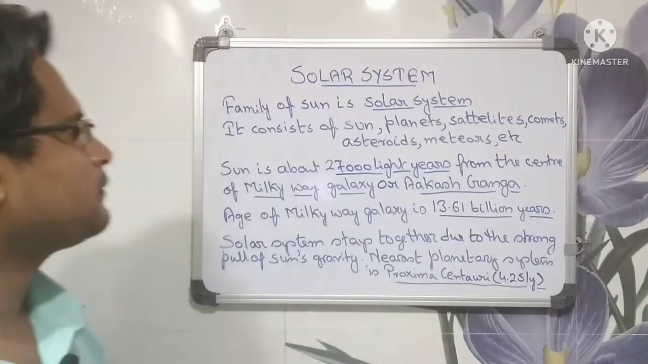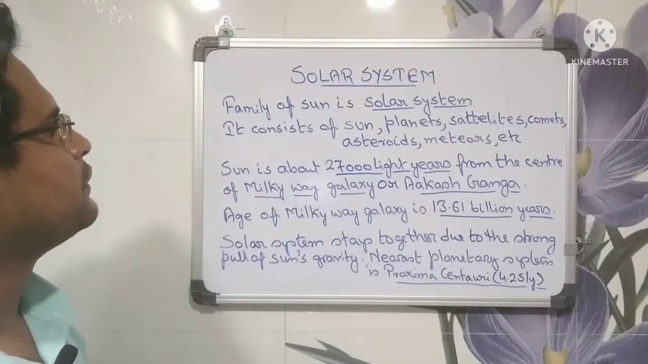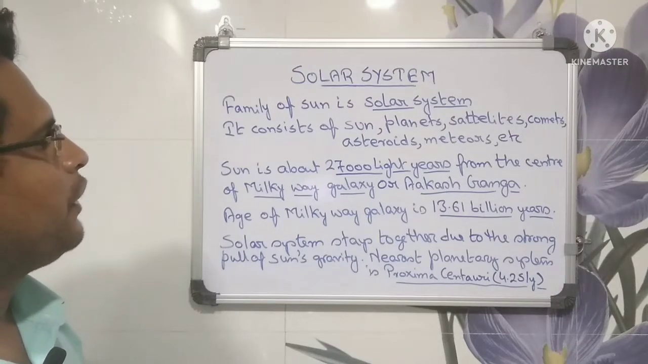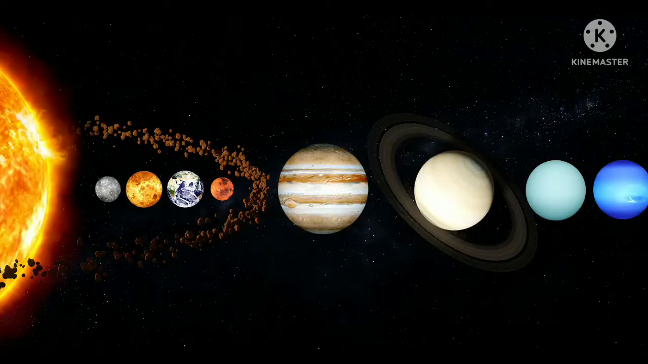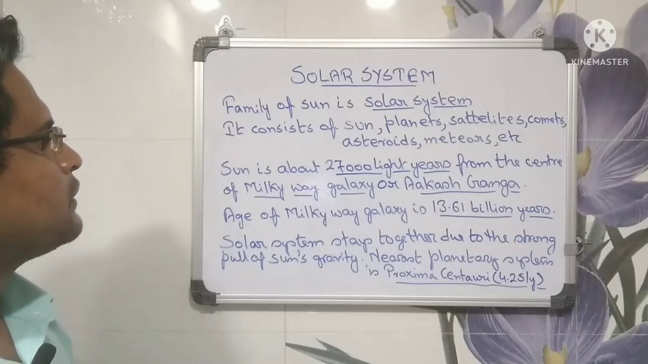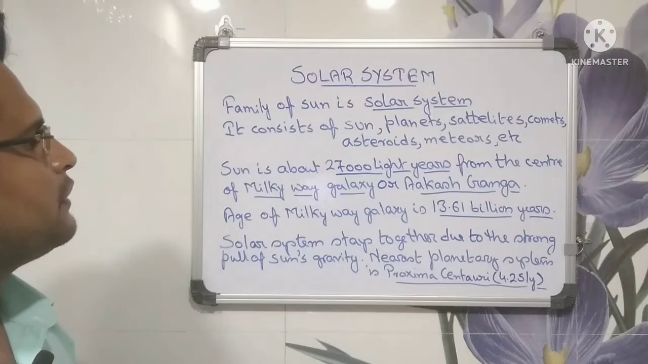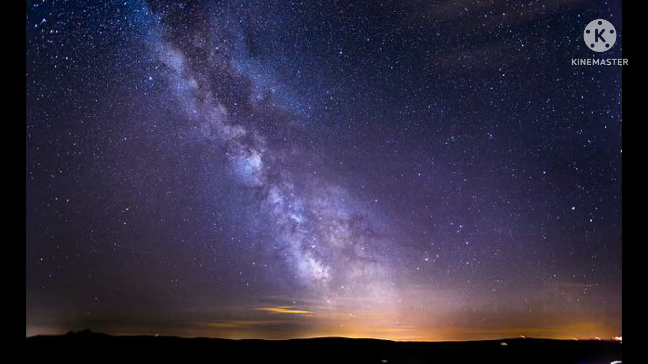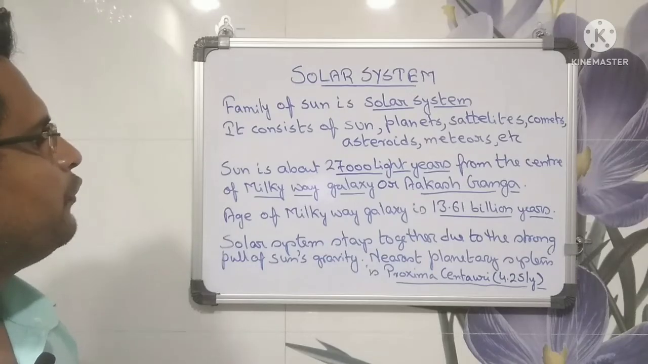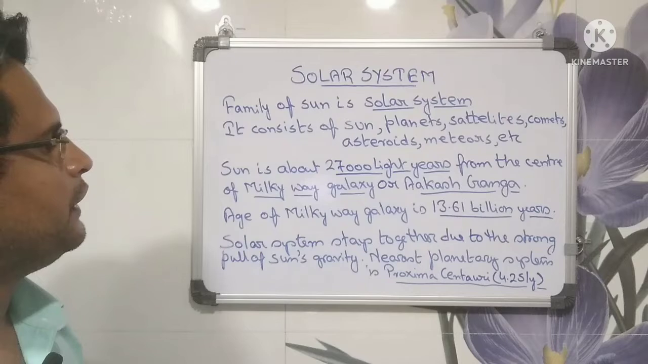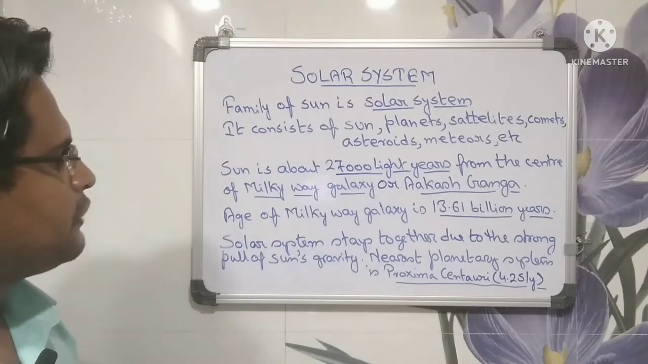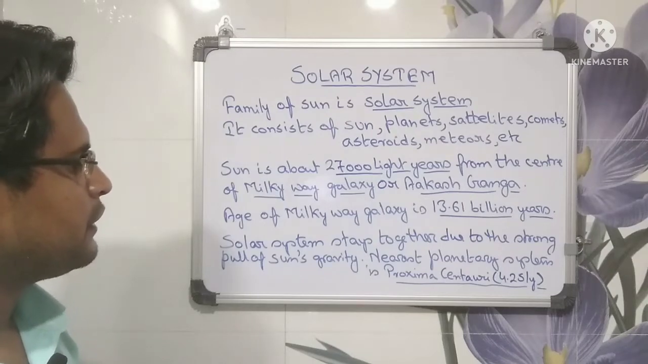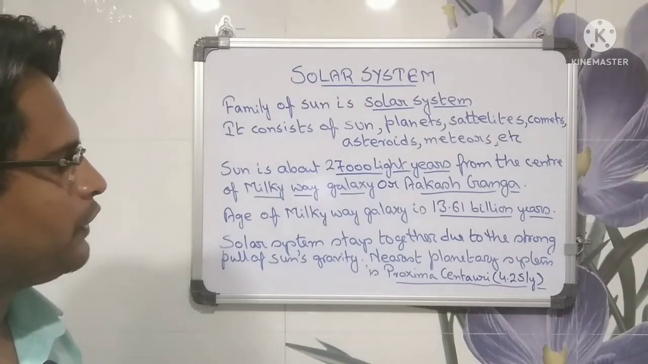Solar system. Family of Sun is solar system. It consists of Sun, planets, satellites, comets, asteroids, meteors, etc. Sun is about 27,000 light years from the center of Milky Way galaxy or Akashganga. Age of Milky Way galaxy is 13.61 billion years. Solar system stays together due to the strong pull of Sun's gravity. Nearest planetary system is Proxima Centauri, 4.25 light years.